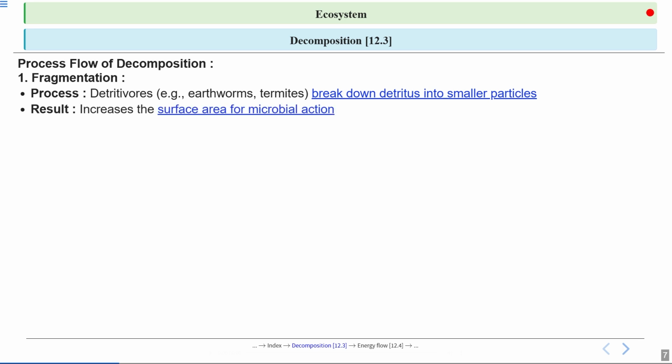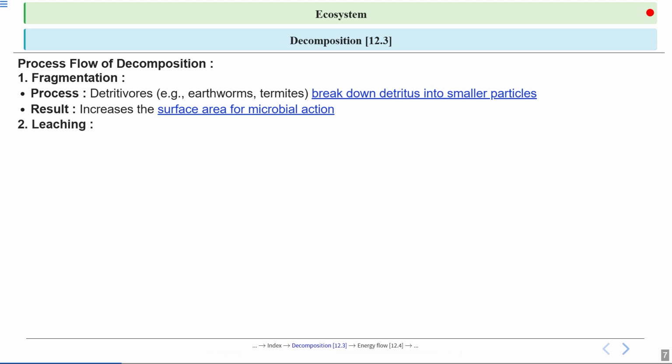This process significantly increases the surface area of detritus, making it more accessible for enzyme release by decomposers such as bacteria and fungi to perform catabolism. Okay, so here the surface area is increased for microbial action.